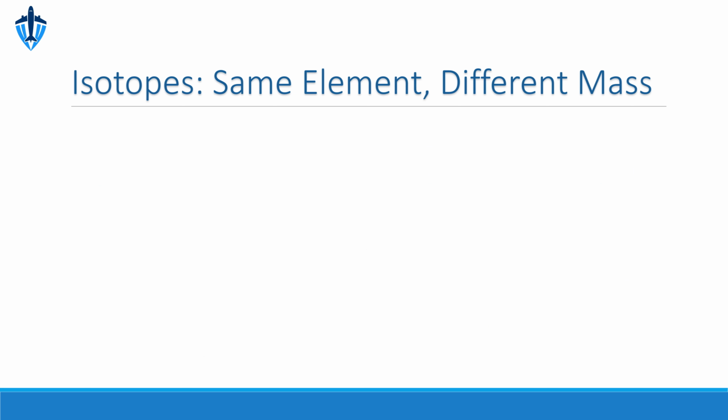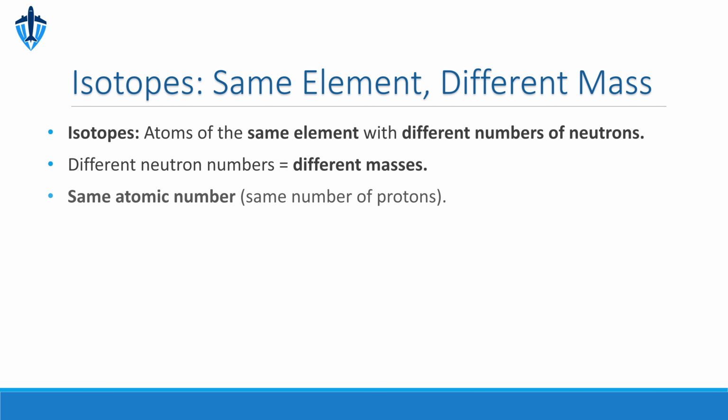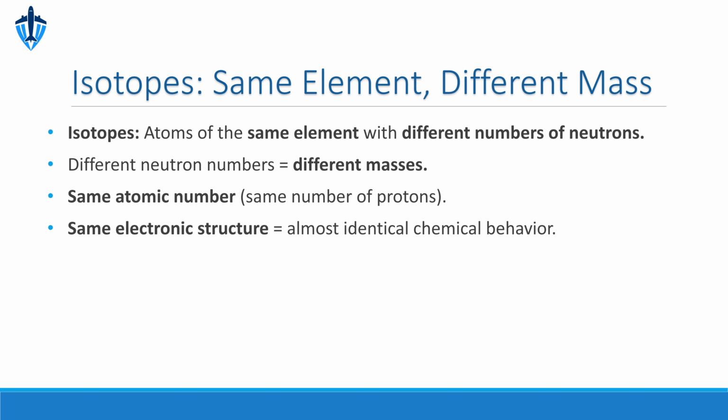Let's discuss isotopes. Isotopes are atoms of the same element that have a different number of neutrons. This difference in neutron number directly affects their mass. However, isotopes of the same element always have the same atomic number, which means they possess the same number of protons. Because they have the same electronic structure, isotopes behave almost identically chemically. However, isotopes have different physical properties due to their varying masses.